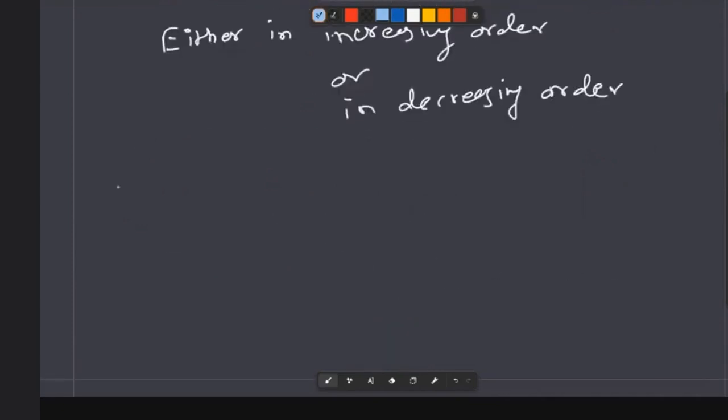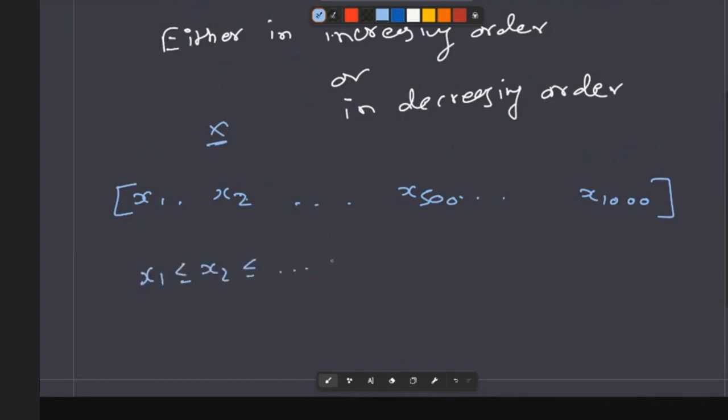For example, again I'm copying the same thing, say x500 and x1000. You have been given 1000 elements and you need to search for a capital X, and you know that x1 will always be smaller than or equal to x2, and this condition holds up till x999 and x1000. So these are arranged in increasing order. Now do we need to search the entire array given this information? No, we need not search it all.